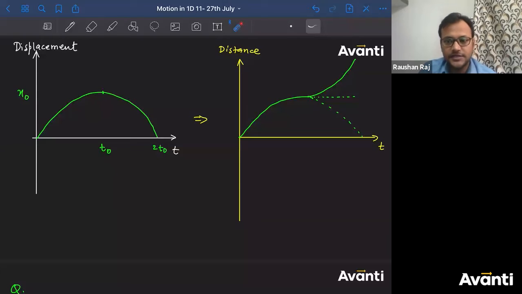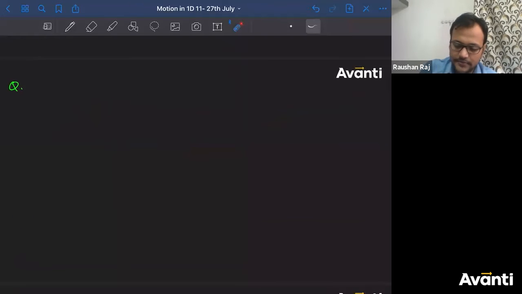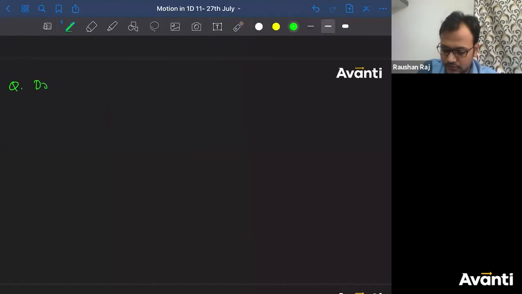You should understand that if those things are there in your notebook, you should make a proper note out of it. I don't want to make it very lengthy. So I just explained it to you and then erased it, so that you should understand that and you should know how to deal with it. All right? So let me ask you to draw xt graph,